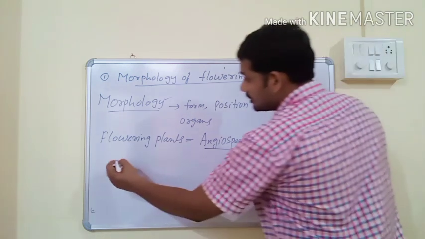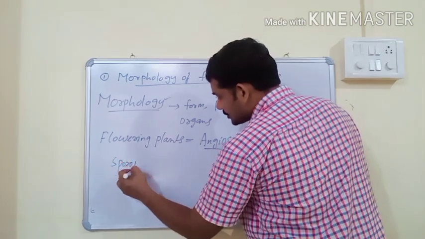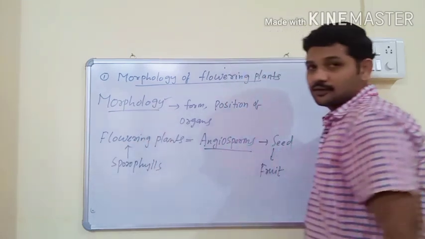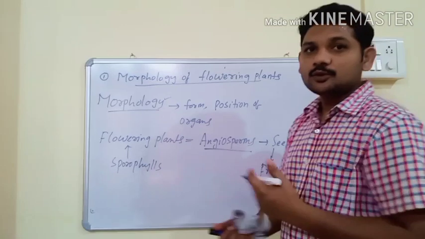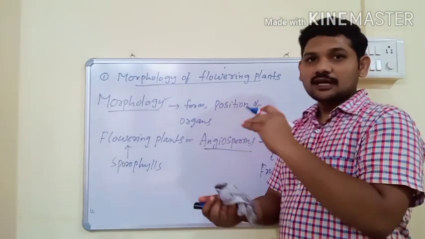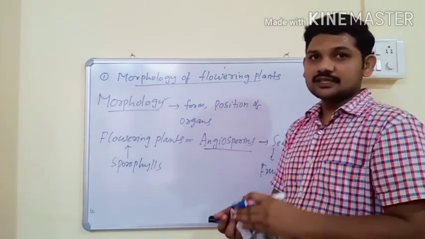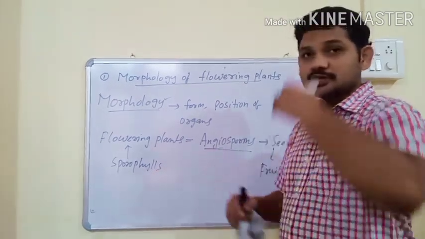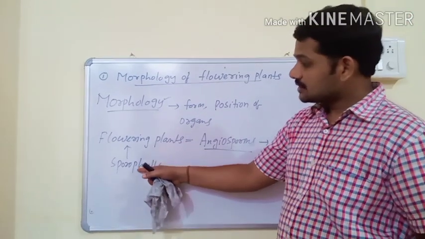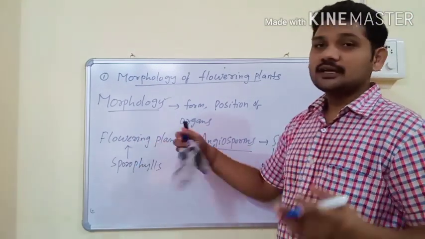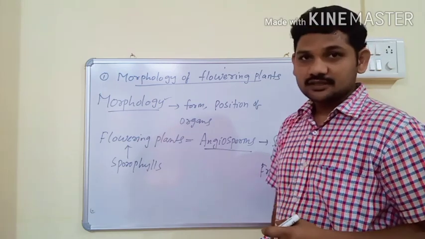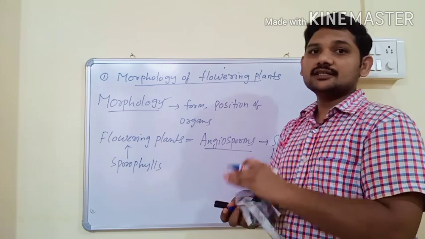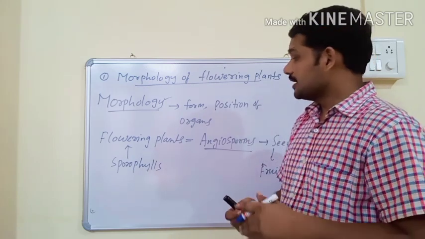And here sporophylls are aggregated into flower. What are sporophylls? They are the reproductive structures in lower plants like algae, bryophytes, pteridophytes. Sexual reproduction usually takes place in sporophylls. And angiosperms are advanced plants. That's why all these sporophylls are aggregated to form a compact structure which is nothing but flower. And flower is the indication for sexual reproduction in angiosperms.